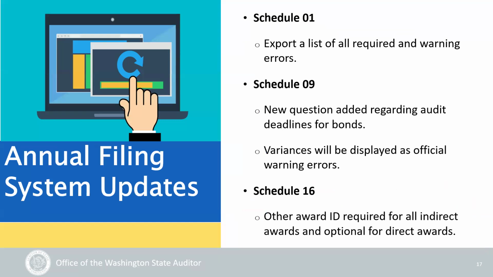We have some minor updates to the annual filing system. For the Schedule 1, we have added the ability to export a list of all required and warning errors. On the Schedule 09, we have added a new question regarding audit deadlines for bonds to make sure that our office can work with you on meeting those deadlines. We have also changed the display of variances as official warning errors. On the Schedule 16, the other award ID is required for all indirect awards and optional for direct awards.